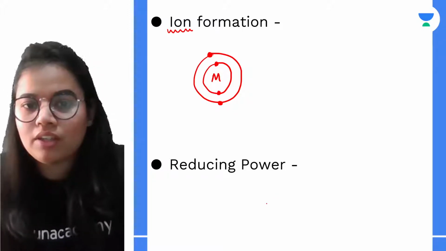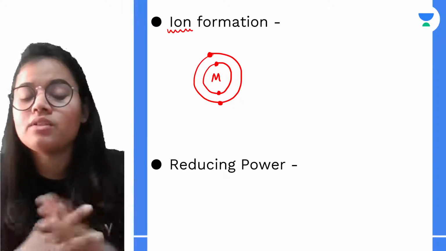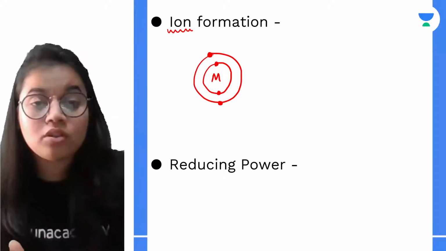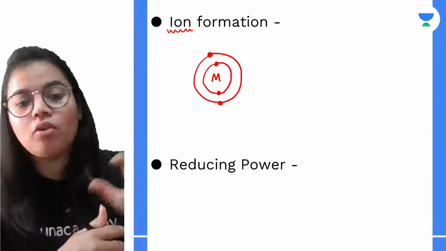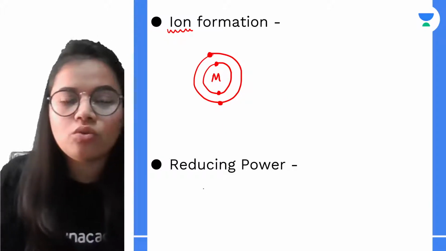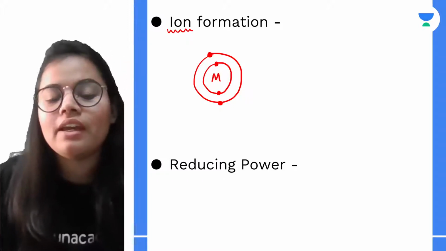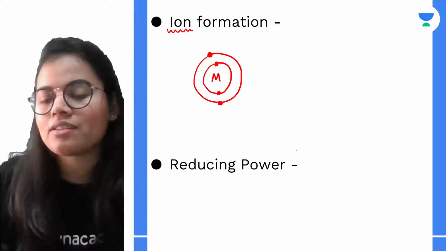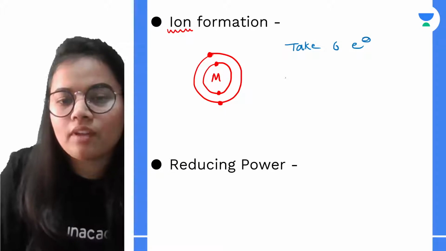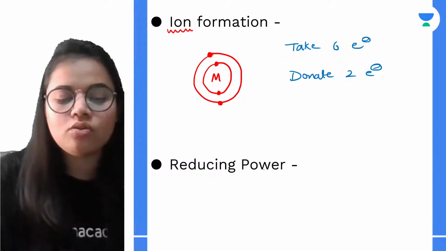And for a stable configuration, the elements need to have at least 8 electrons in their outermost shell. The only exceptions are hydrogen and helium, which have 2 electrons in their outermost shell. Now, since this particular element has got 2 electrons in the outermost shell, it has got 2 conditions. It has to actually make 8. So it can either take 6 electrons or it can donate its 2 electrons, right? There are these 2 conditions.